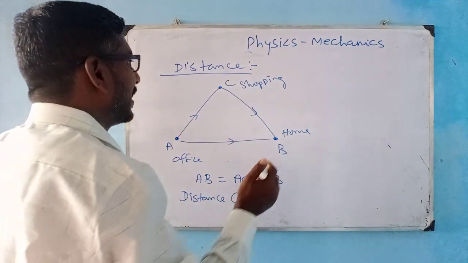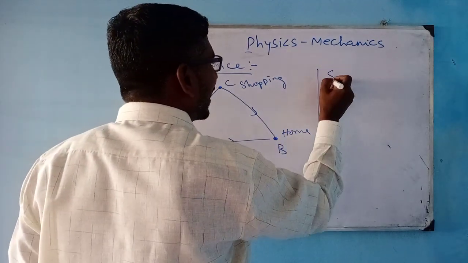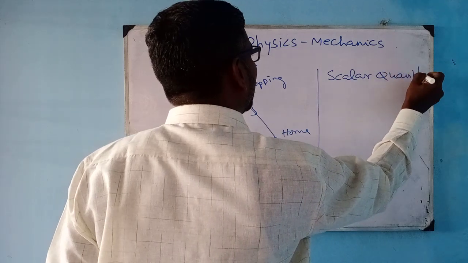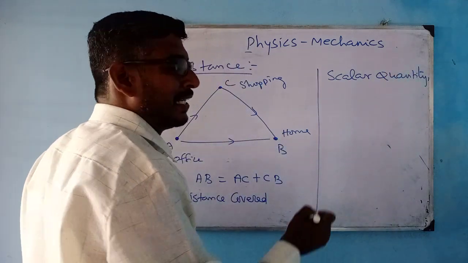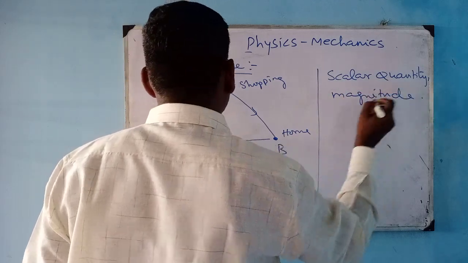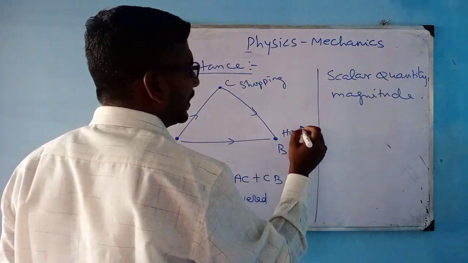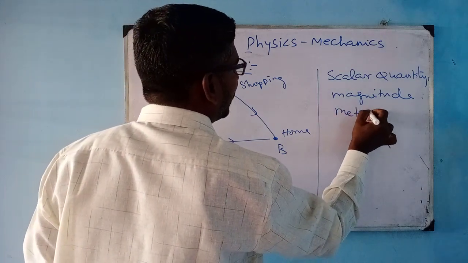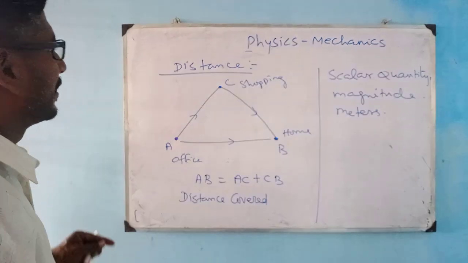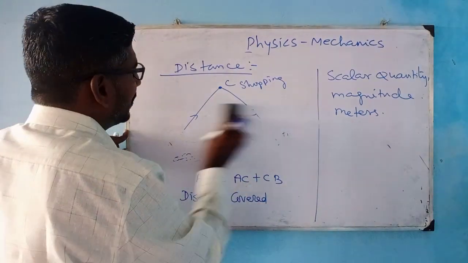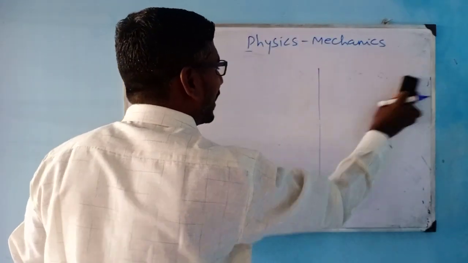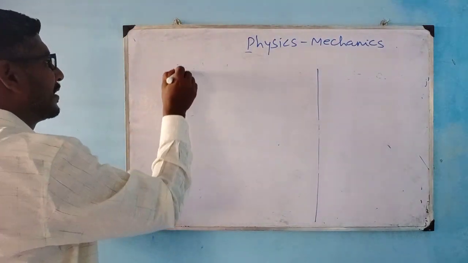Because of that, I can say this distance is a scalar quantity, which means it does not speak about direction. It has only magnitude. Alright. So distance is always represented in meters: meters, centimeters, kilometers. Right. Followed by distance, the next term which you should understand is displacement.